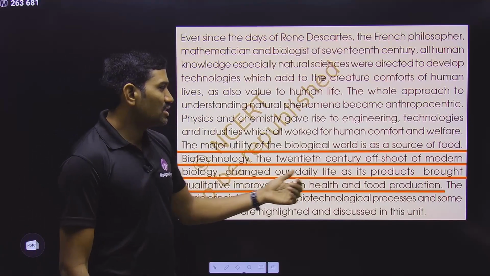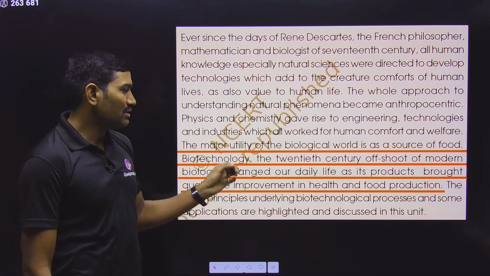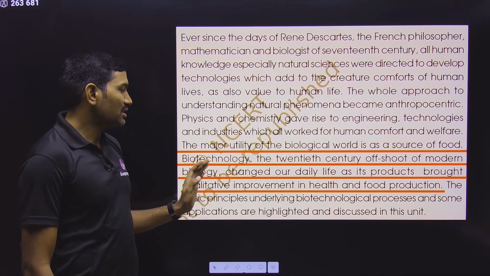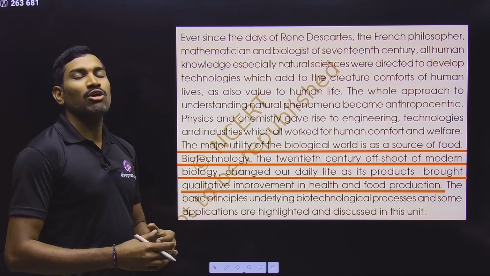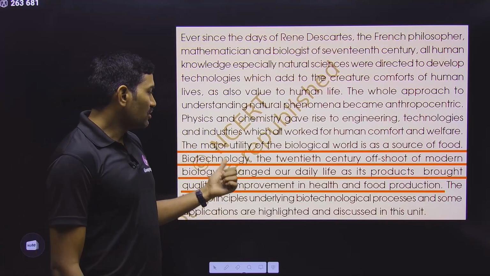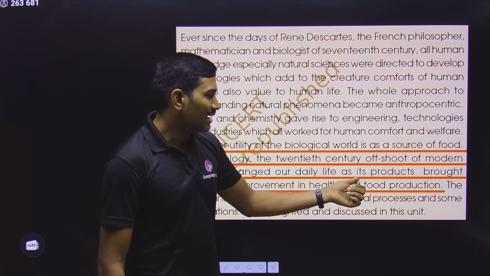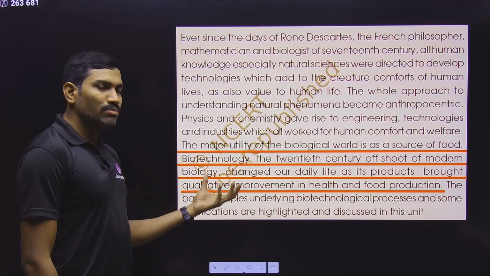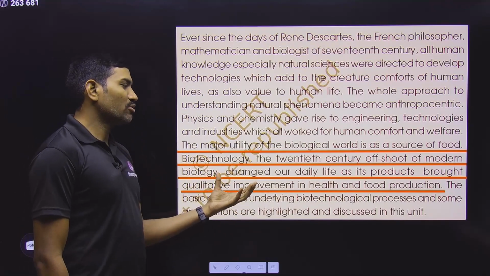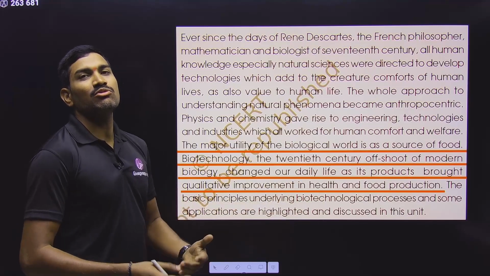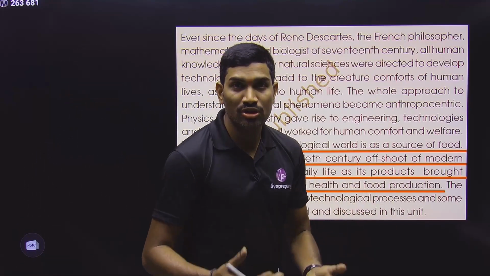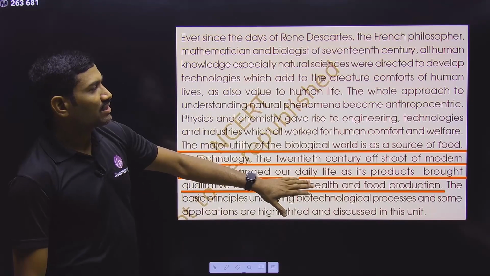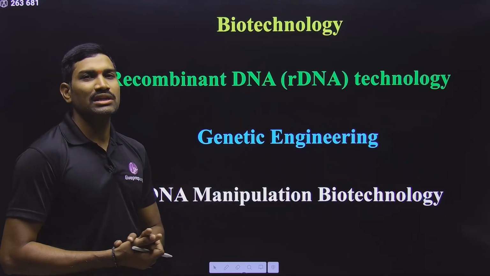Biotechnology, this is the 20th century offshoot of modern biology. Please observe carefully. These sentences you need to remember as it is. So the 20th century offshoot of modern biology is biotechnology. And what are we doing with this biotechnology and how has it helped us? They are saying that this biotechnology changed our daily life as its products brought qualitative improvement in health and food production. So health-wise, some qualitative improvement we are observing, and with respect to food production also, some qualitative improvement we are observing. These are some important sentences from this particular paragraph, and please go through this unit introduction paragraph also.